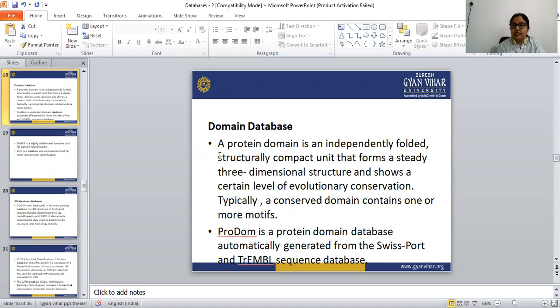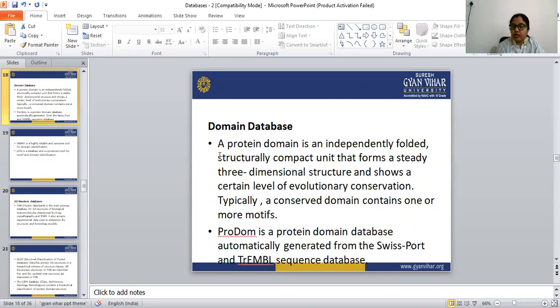A protein domain is an independently folded, structurally compact unit that forms a steady three-dimensional structure and shows a certain level of evolutionary conservation. Typically, a conserved domain contains one or more motifs.